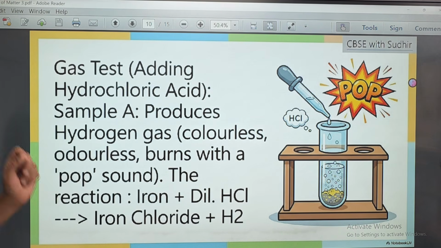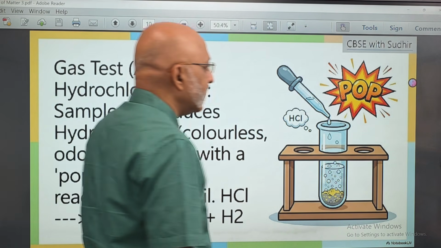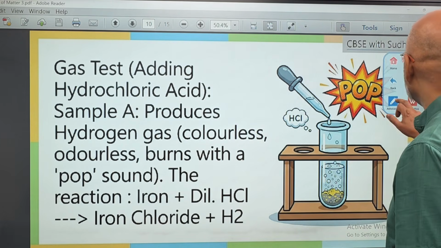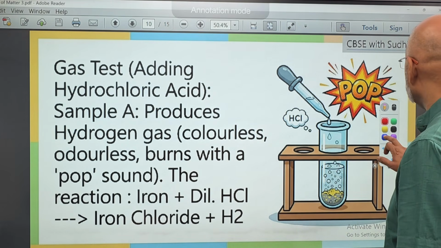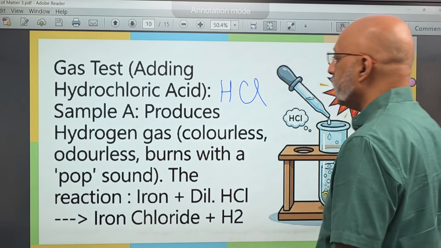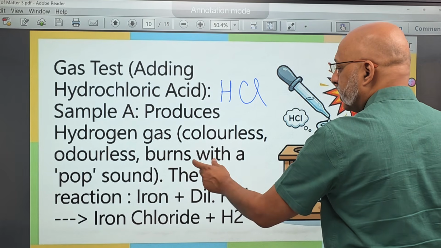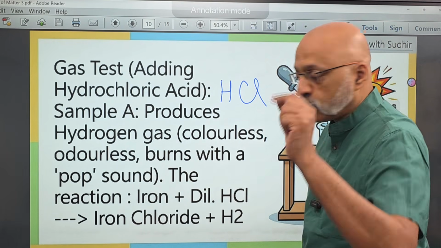Now we do a gas test. Adding hydrochloric acid. Hydrochloric acid is HCl. So sample A produces hydrogen gas, colorless, odorless, burns with a pop sound, which we saw earlier.